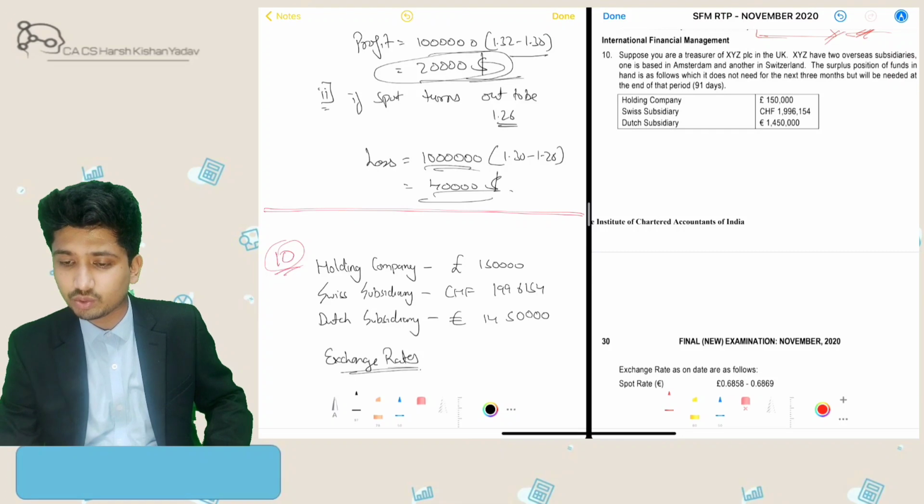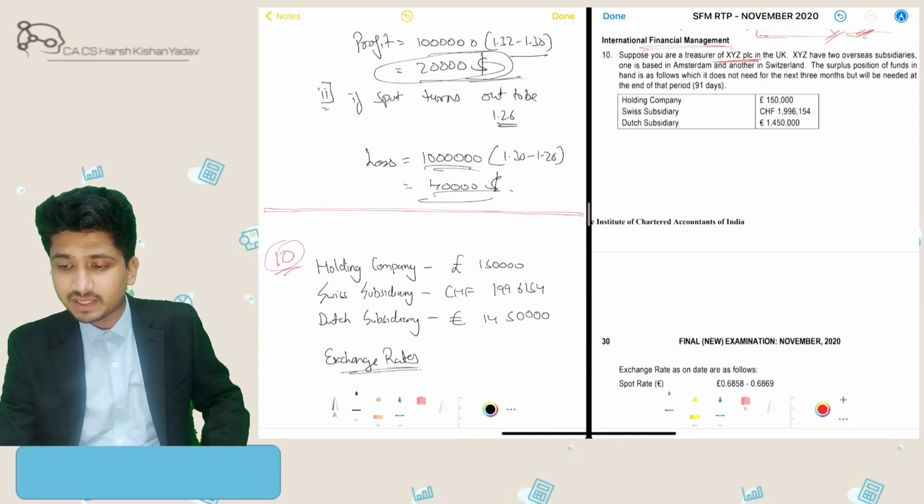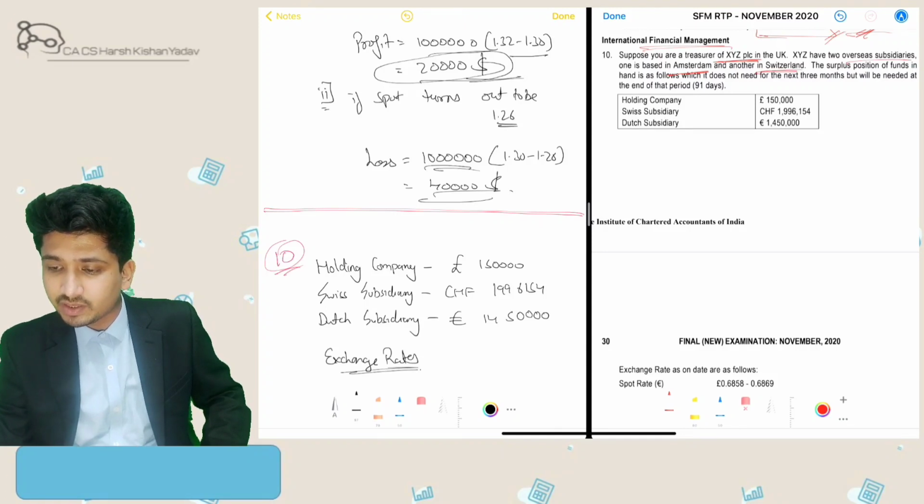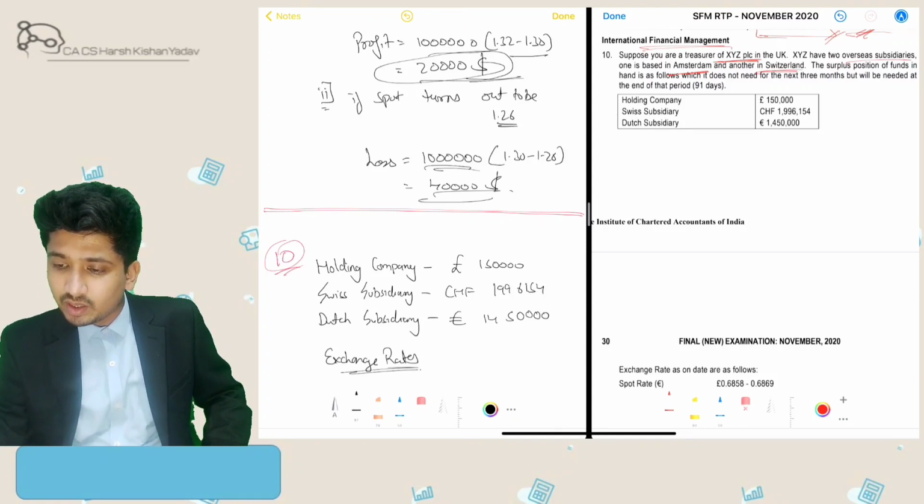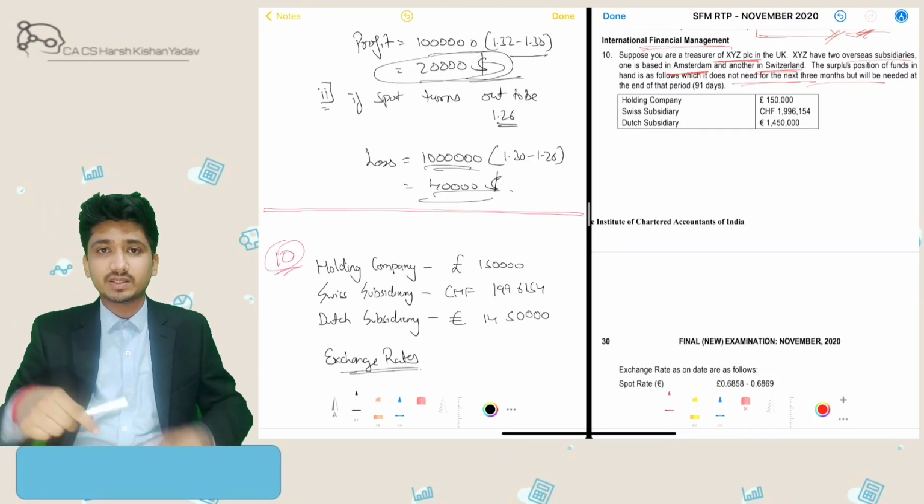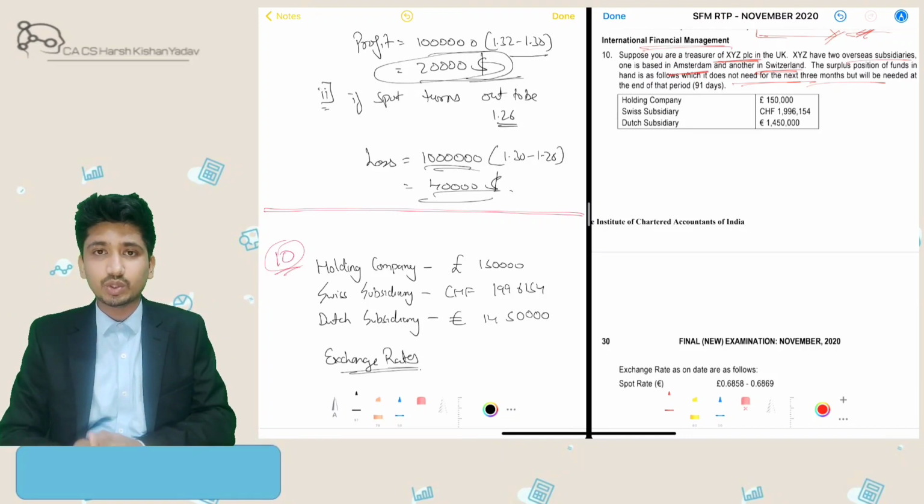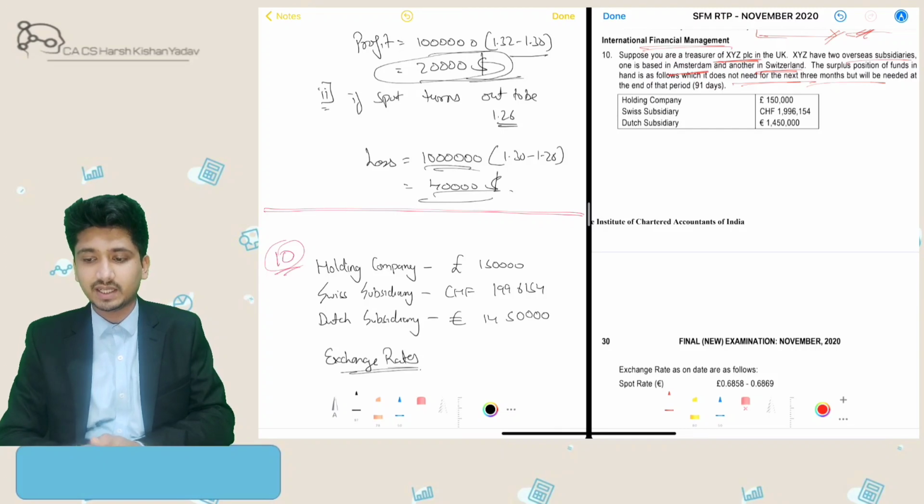Then we come to the next question, which is from the International Financial Management chapter. Suppose you are the treasurer of XYZ PLC. XYZ has two overseas subsidiaries, one Amsterdam based and one Switzerland based. The surplus funds in hand are as follows, which it does not need for the next 3 months. Means the holding company and its two overseas subsidiaries, all three companies don't require funds for the next 3 months, 90 days.